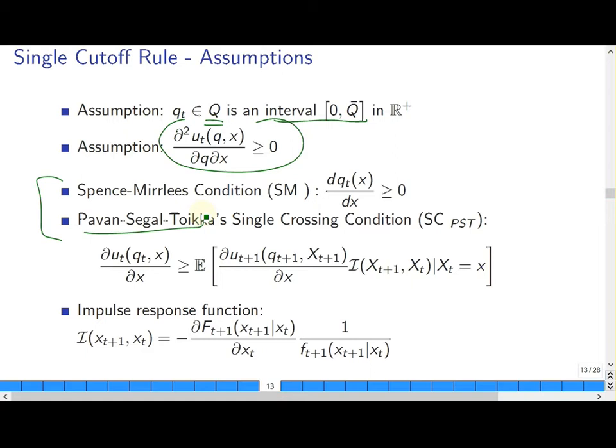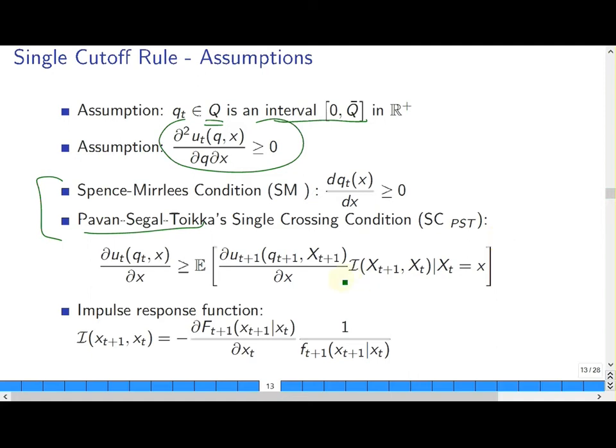Since their model is slightly different, the condition is not exactly the same, and this is not even a simplified version of their single crossing condition, but the form of the expression looks similar. So I will call my single crossing condition the PST condition.